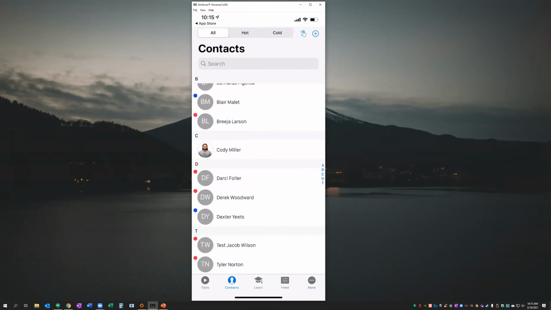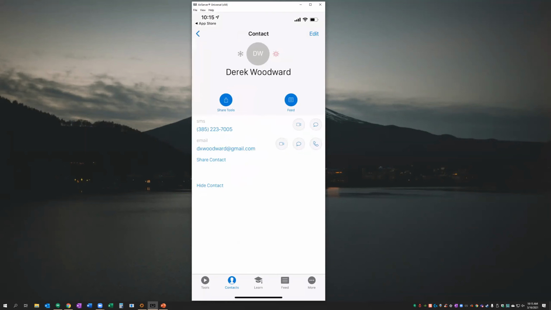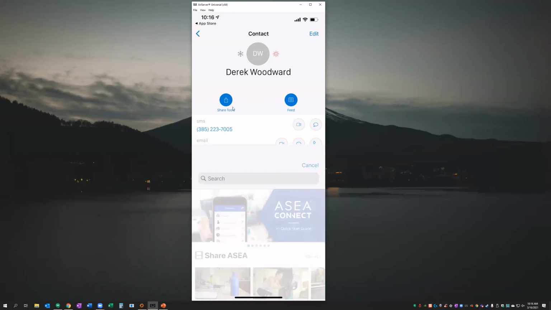We're going to use my contact here as an example, just because that is easier and it has my phone number so we can track that. So let's go here and go to Derek Woodward. And from here, we have the options to share tools. I can text right from here. I can call right from here. There's a few things that you can do that makes this instantly the ability to share directly right from this screen. So let's go ahead and hit the Share Tools button here.